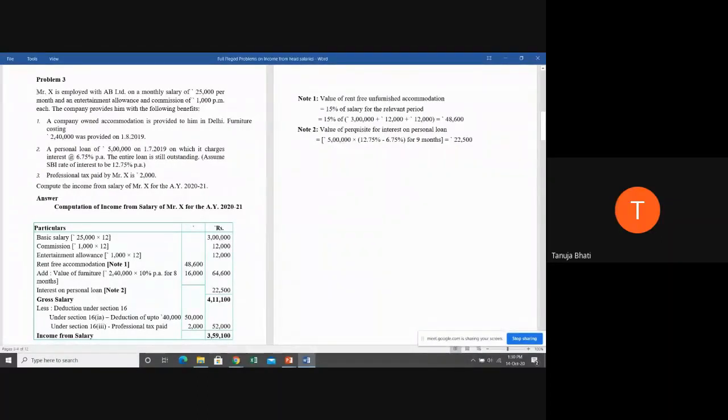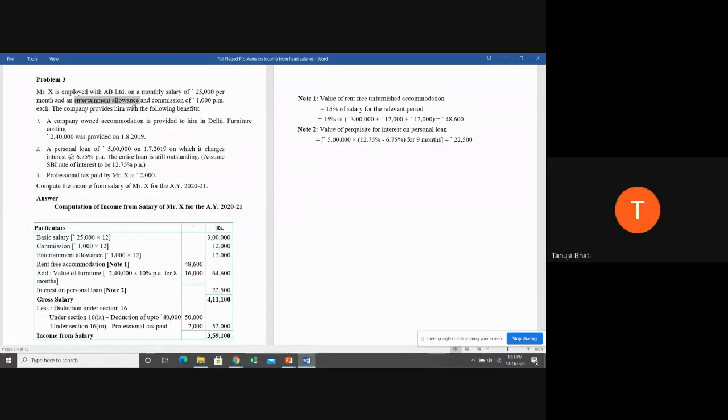Okay, problem number 3. Mr. X is employed in AB Limited on a monthly salary of 25,000 per month, and an entertainment allowance and commission of 1,000 per month. First of all, before I proceed ahead, just tell me, this monthly salary is nothing but basic salary. Is it 100% taxable or no? Yes, ma'am. Okay, entertainment allowance, is it 100% taxable? Yes, ma'am.